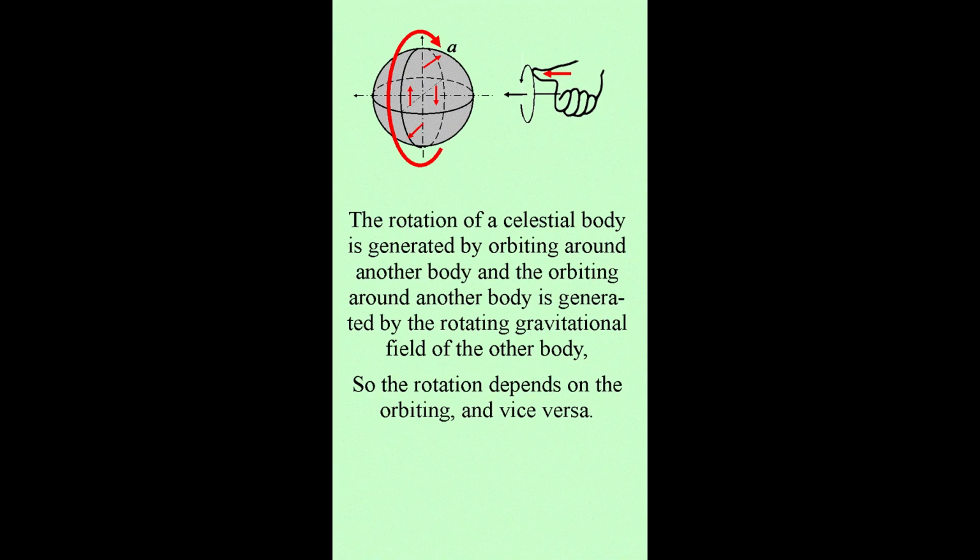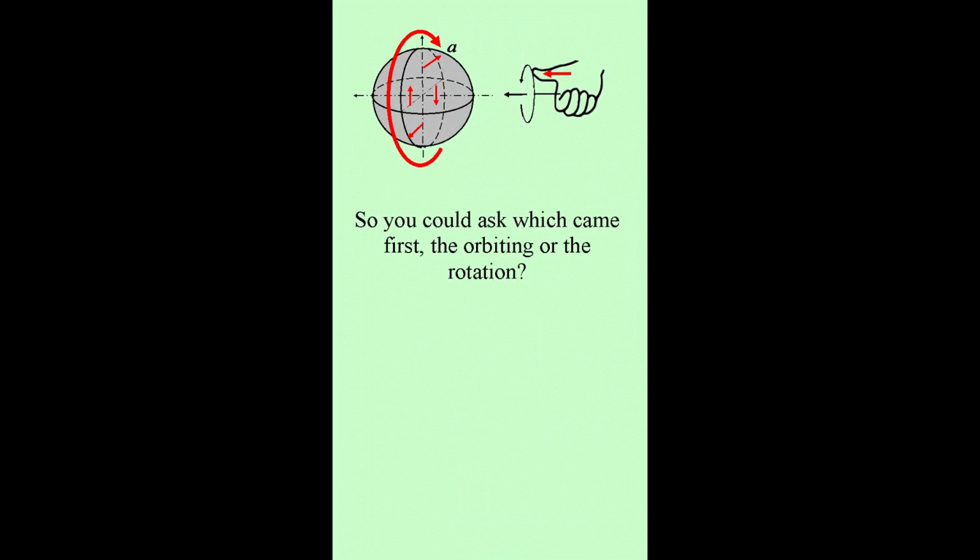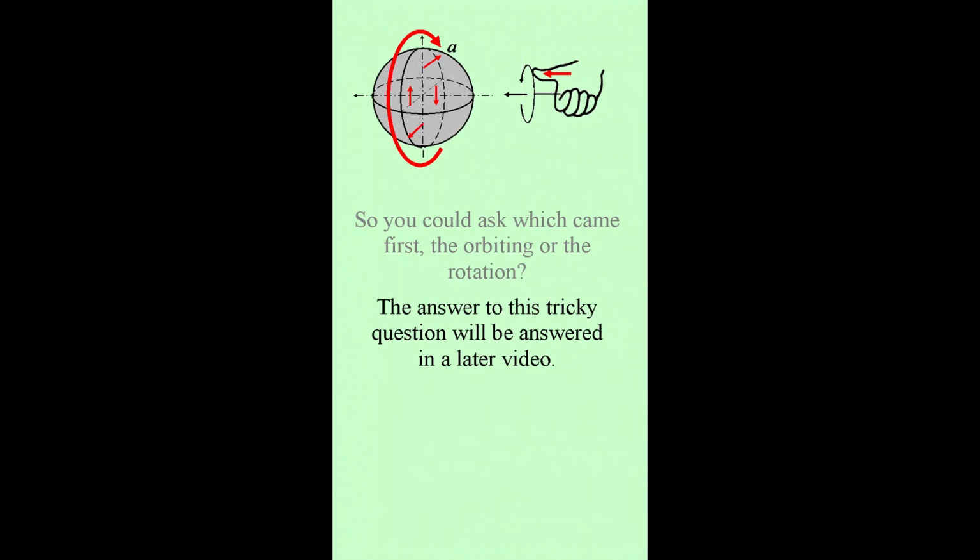The rotation of a celestial body is generated by orbiting around another body, and the orbiting around another body is generated by the rotating gravitational field of the other body, so the rotation depends on the orbiting, and vice versa. So you could ask which came first, the orbiting or the rotation? The answer to this tricky question will be answered in a later video.